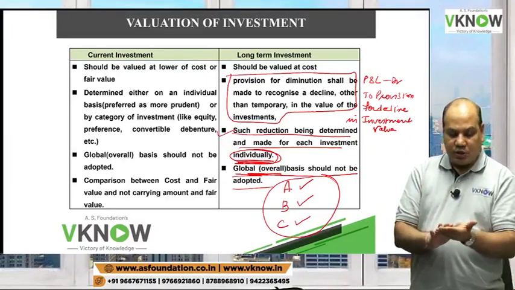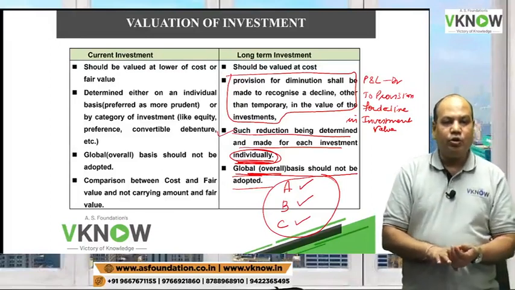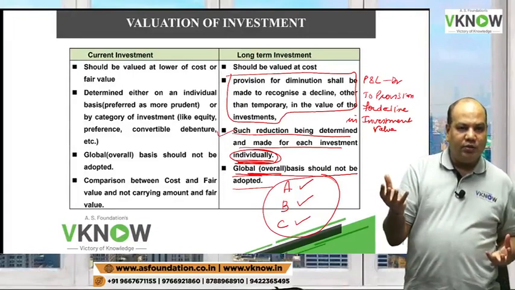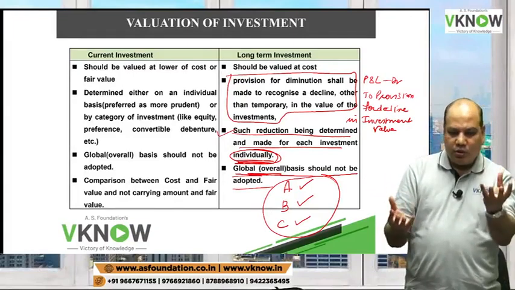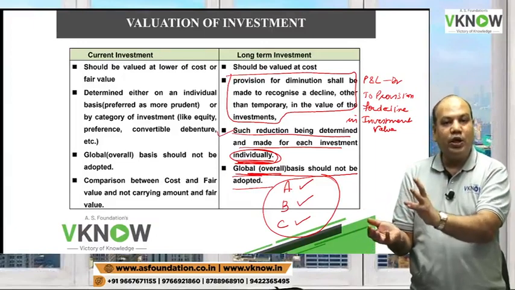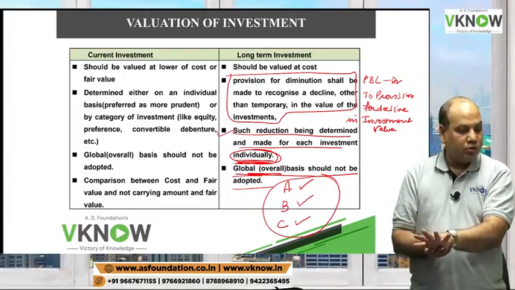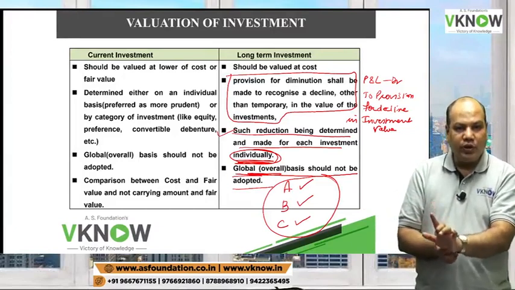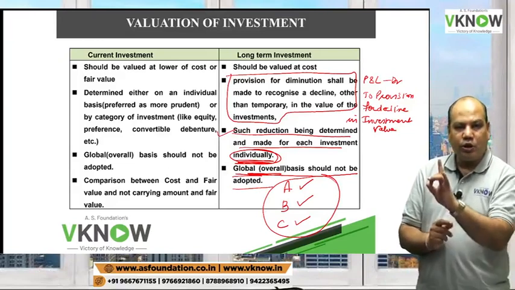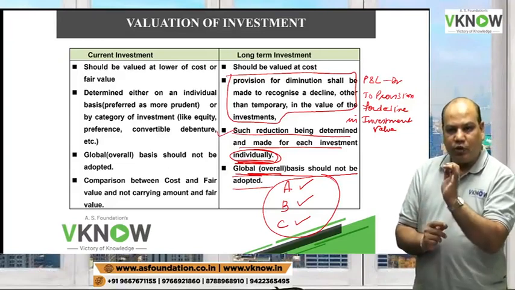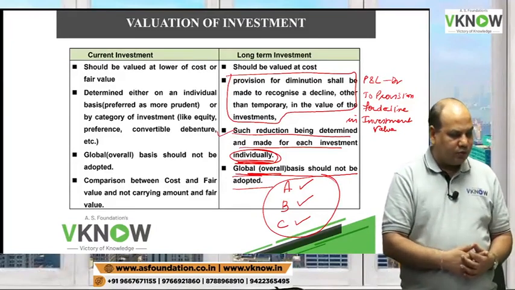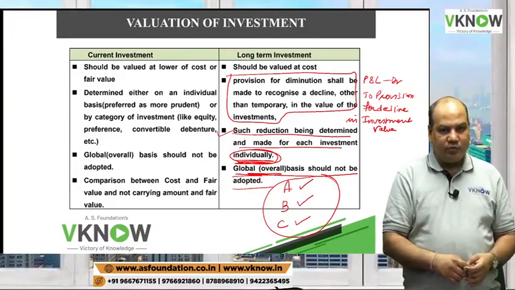The reason is that if you take the total of A, B, C, A's gain will nullify the loss of C, and you will not get the lowest value. So always apply the concept of prudence or the provision requirement to individual investments and not on total basis.